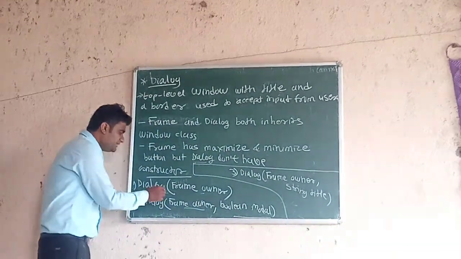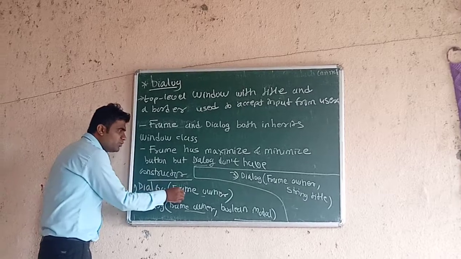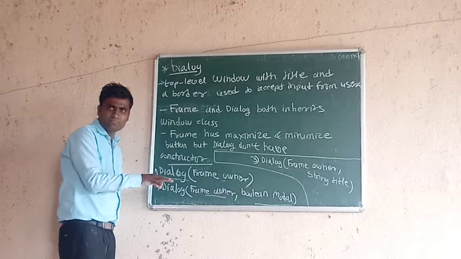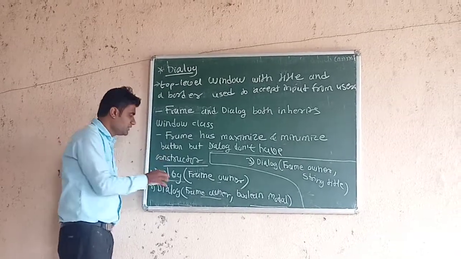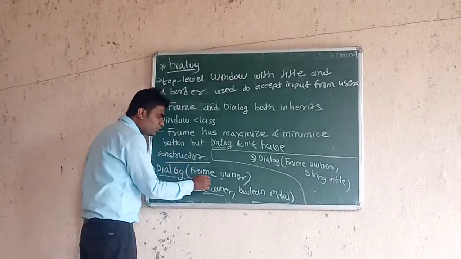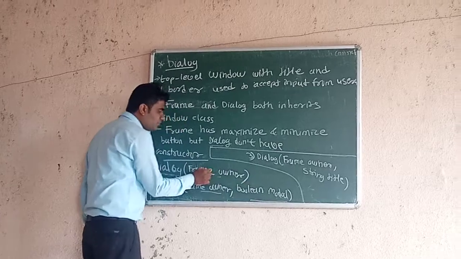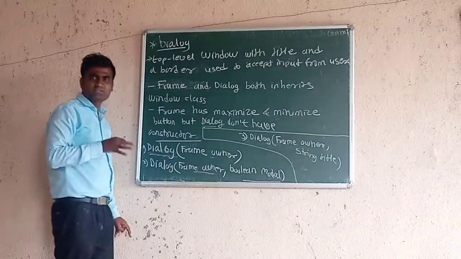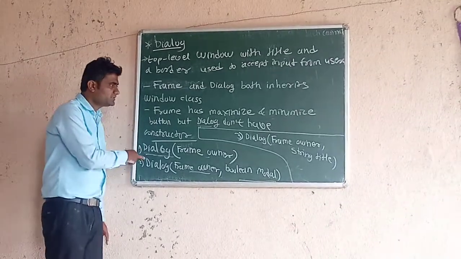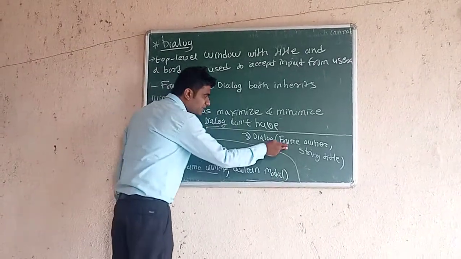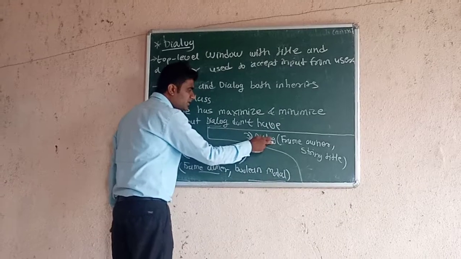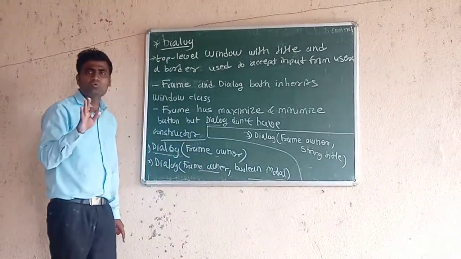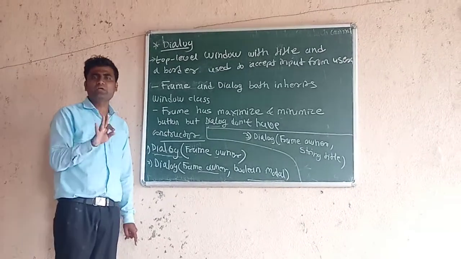Now in this dialog there is no string title parameter, so this creates a dialog without a title, and it does not have the boolean modal parameter either. So by default this dialog has the modality property modeless. This one also does not have that parameter, so this constructor also creates a dialog box with modality property modeless. Now two types of dialog box are present, modal and modeless.